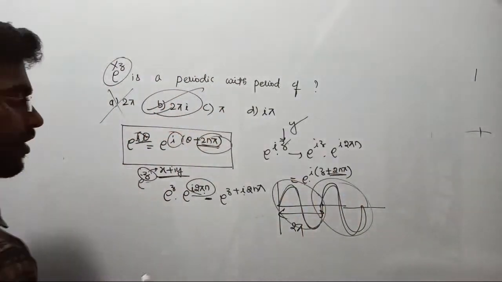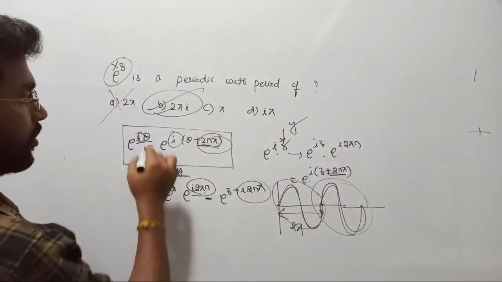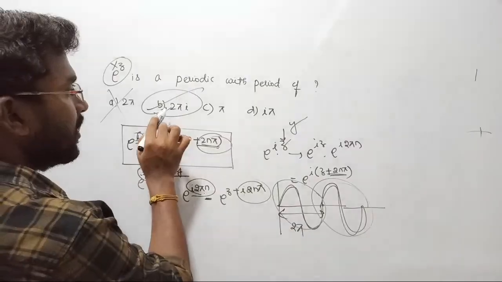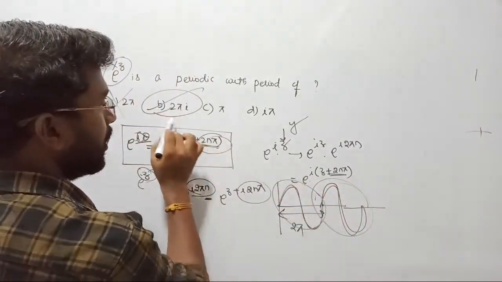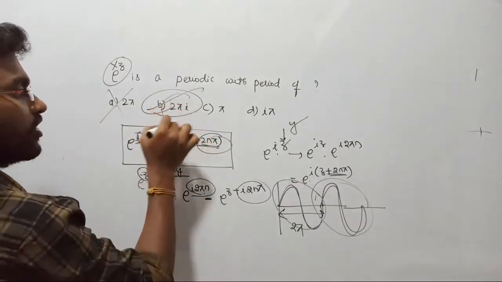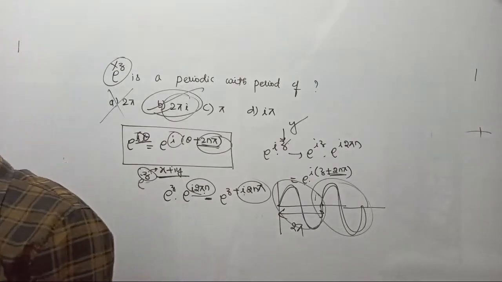So the conclusion is periodic signal. Anyway, that i is missing here, so I am considering that i with your period. So the correct answer is 2 pi i. Since it is only one cycle, they are considering the cycle immediately after the first cycle. So its period is 2 pi i, and this signal is periodic. That's all.